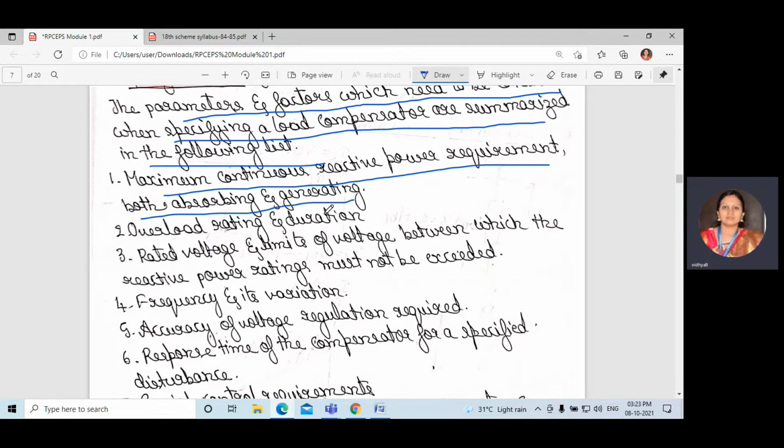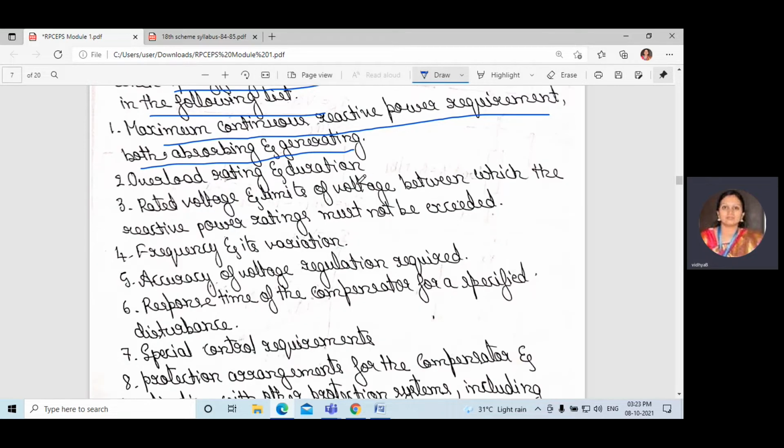How much the load will absorb and how much we should generate: the maximum continuous reactive power requirement, which the compensator can give continuously for the load. Both absorbing, meaning how much the load will absorb, and generating, how much the compensation device should generate. Next, overload rating and duration: how much the load overloads, the rating, and also the duration.